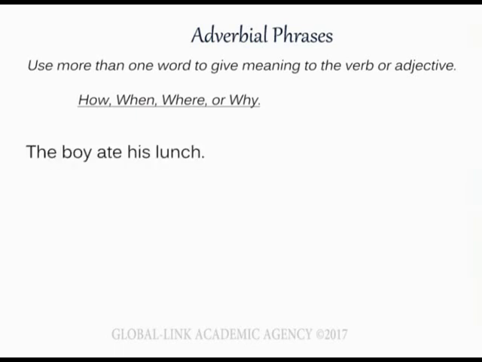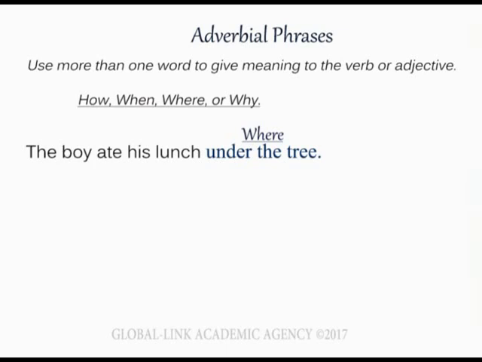So let's look at the first one. The boy ate his lunch. That sentence is okay, but we want more information. So the sentence with the adverbial phrasing is, the boy ate his lunch under the tree. You can see they've given 3 words, not one word. If it was one word, it would be an adverb. They're giving several words, which turns it into an adverbial phrase. What is that giving me? Is that giving me more information about how it happened, when it happened, where it happened, or why it happened? Let's have a look. The boy ate his lunch under the tree. Yep, it's explaining where he had his lunch.